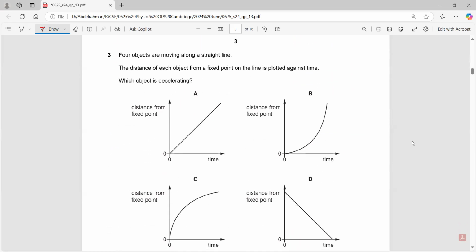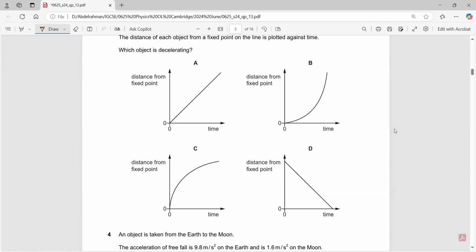Four objects are moving along a straight line. The distance of each object from a fixed point is plotted against the time. Which object is decelerating? Yes, exactly, it would be C.